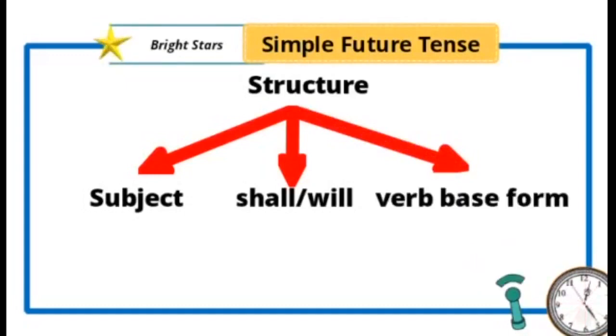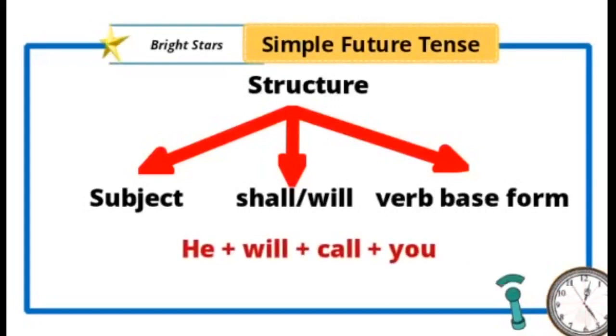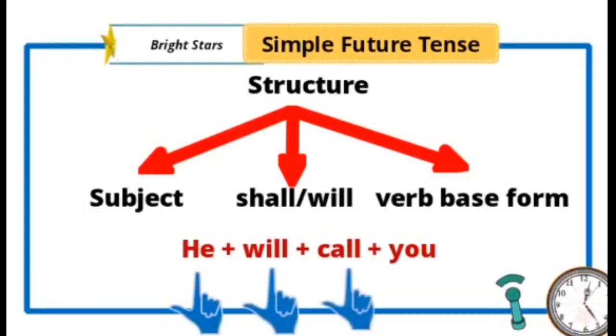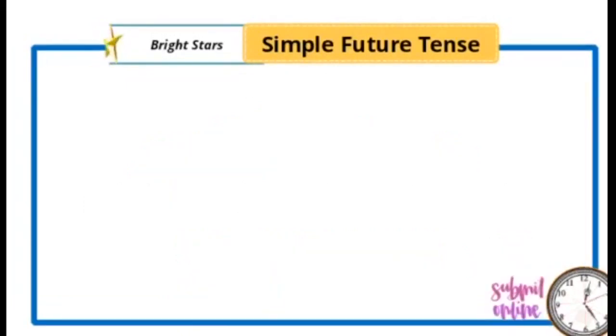No change, we don't add s, we don't make it plural, so we simply use the base form of the verb. One example is: he will call you. Here he is the subject, will is the helping verb, call is the verb, and you is the object. Like this we use the simple future tense.